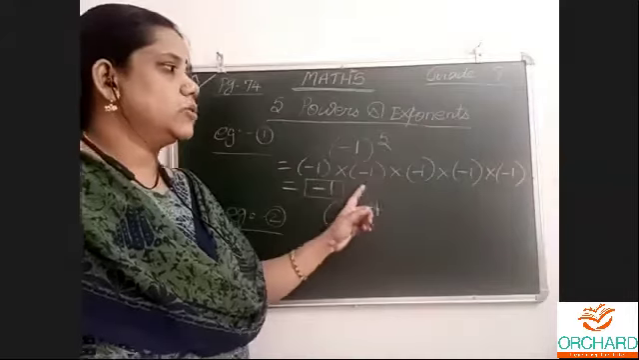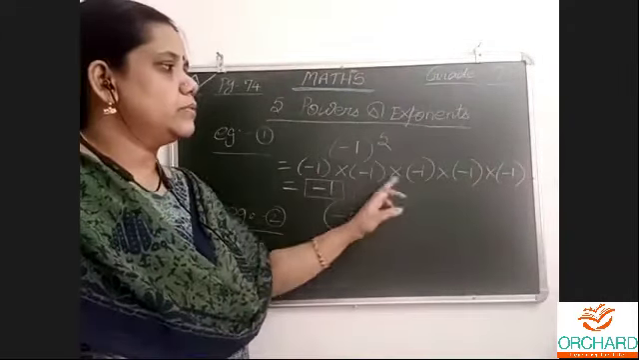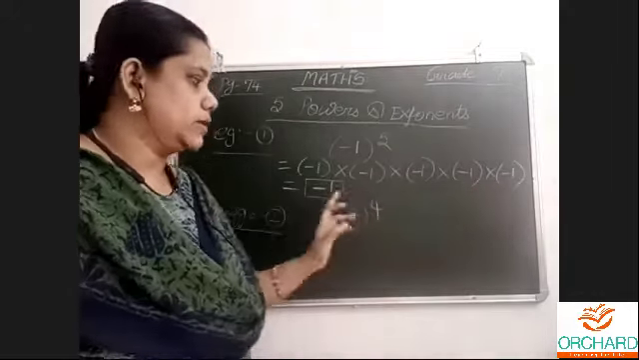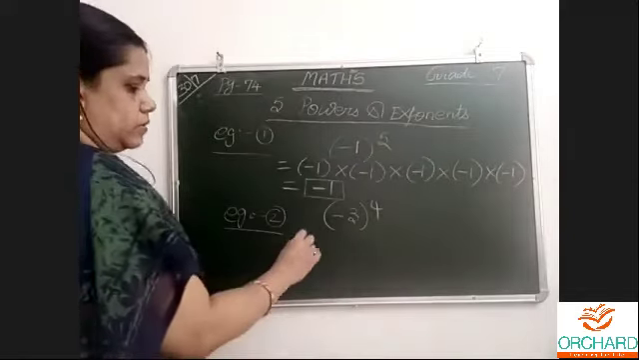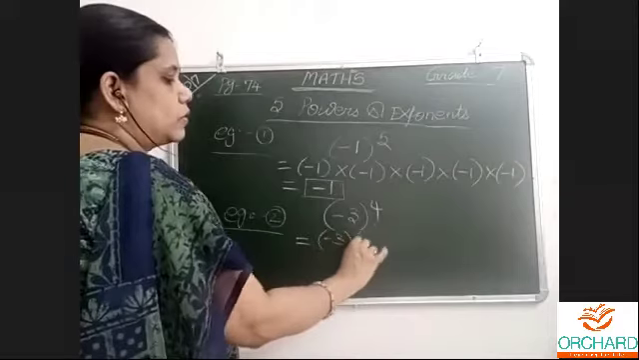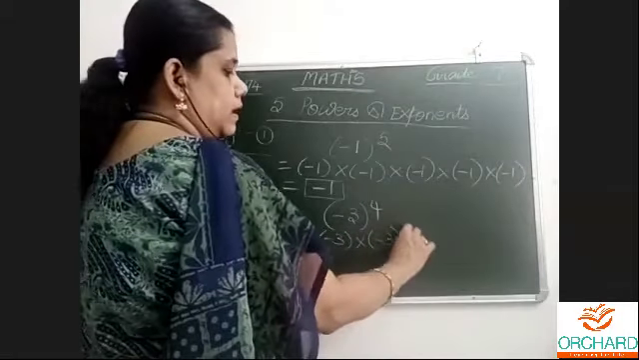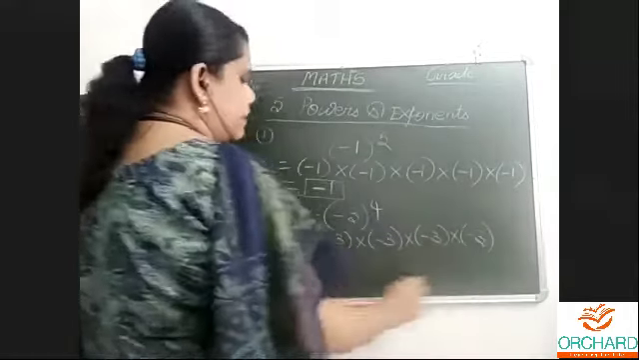1 into 1, don't write 5. We are not adding. 1 into 1, 1, 1 into 1, 1, 1 into 1, 1, 1 into 1, 1. Odd many times, so negative answer. That's all. Now minus 3 should be repeated 4 times. As many times as the power, that many times to repeat. This is a book example only.